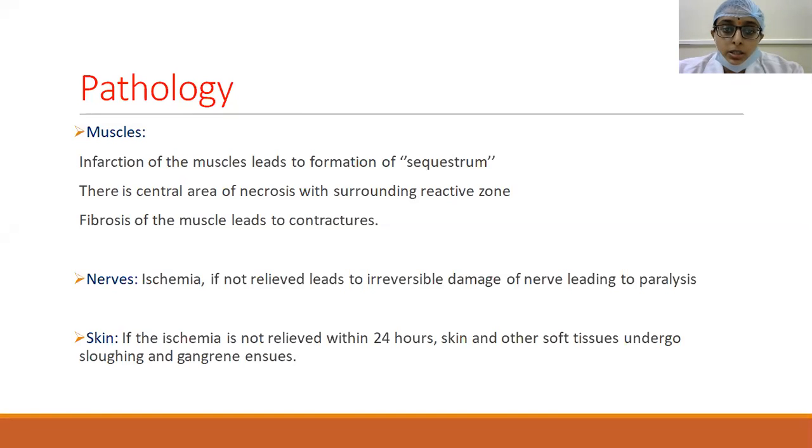And then coming to the nerves, they are more sensitive to ischemia than muscles. So if the ischemia is not relieved, it may lead to irreversible damage of the nerves leading to paralysis. Then coming to the skin, if the ischemia is not relieved within 24 hours, the skin and other surrounding soft tissues also undergo necrosis and there will be sloughing of the tissue. Thus, different parts of the muscles, nerves and skin will also get affected.